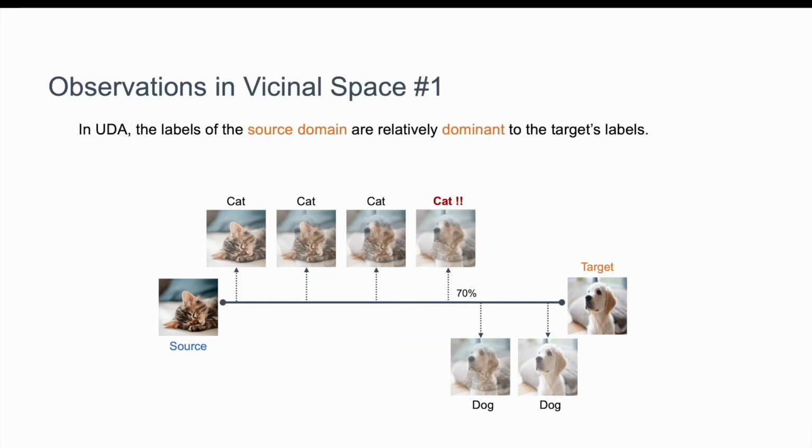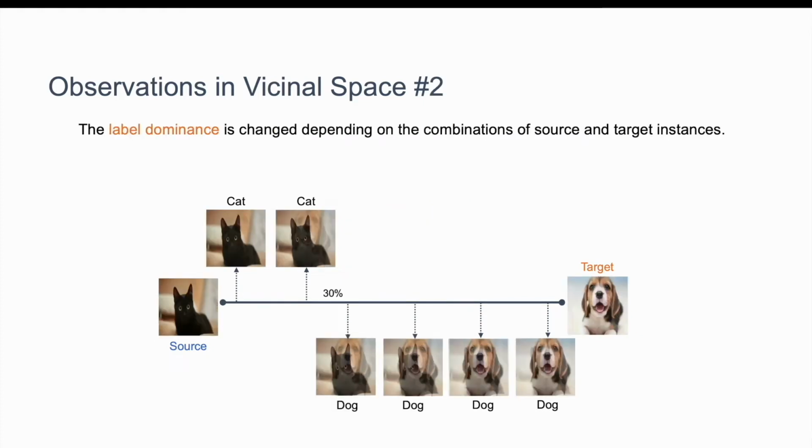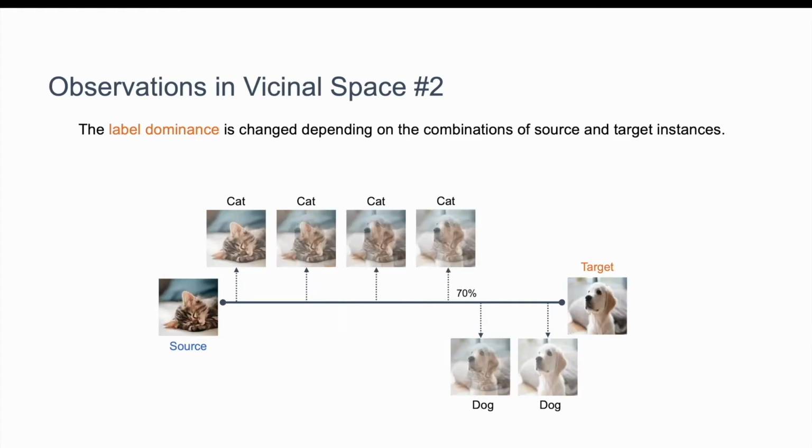However, in unsupervised domain adaptation, we observed that the label of the source domain is relatively dominant over the target's label. That means even when the vicinal instance has a larger portion of the target image than the source image, that instance is still represented by the source label. And we also observed that this label dominance is changed according to the combinations of source and target instances.